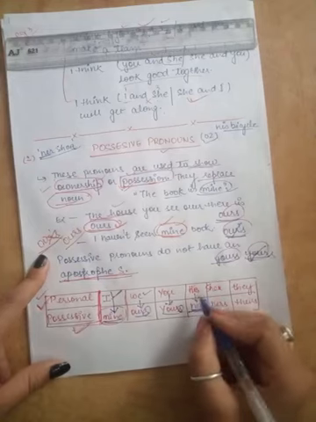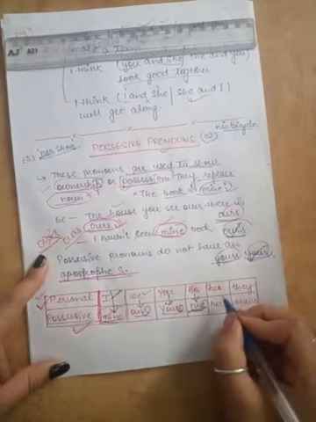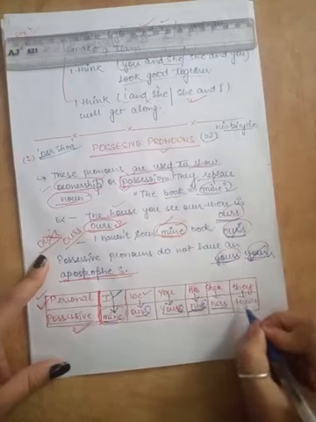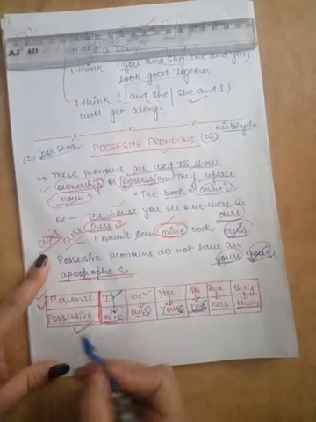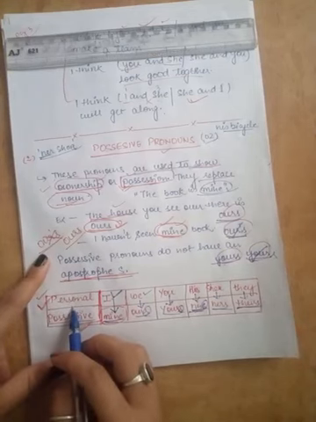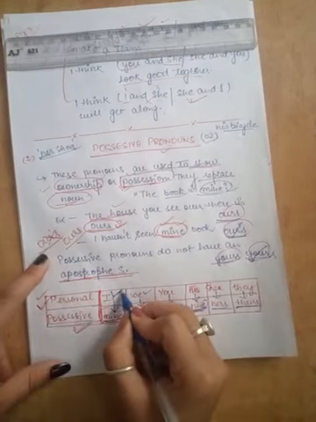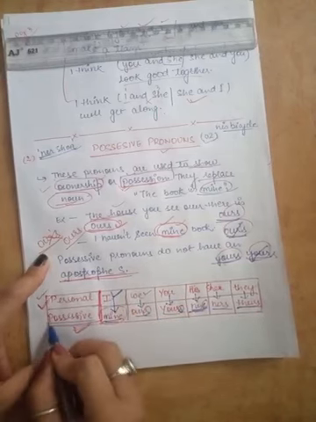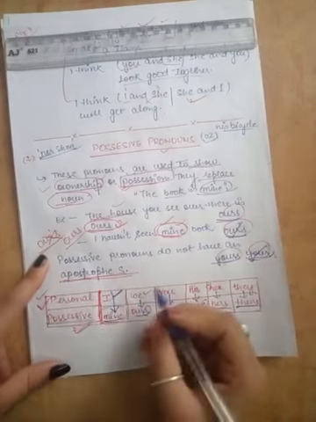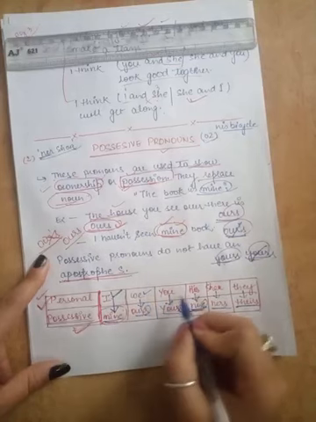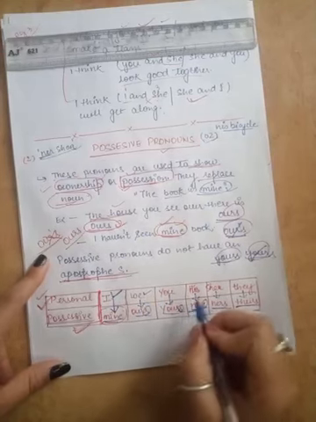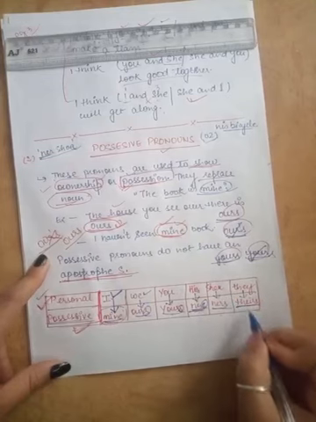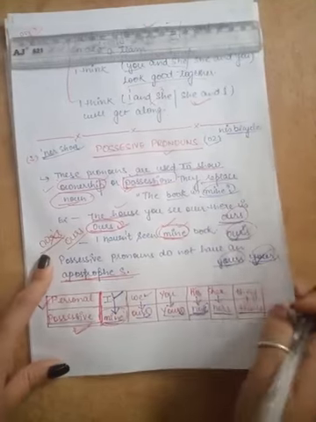She becomes hers, they become theirs. So I becomes mine, we becomes ours, you becomes yours, he becomes his, she becomes hers, they become theirs. Understood?